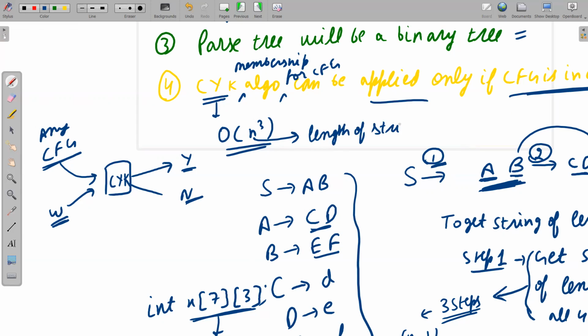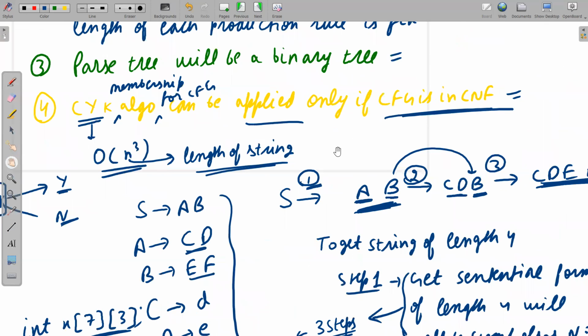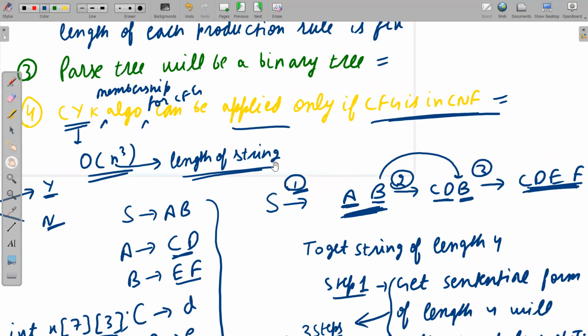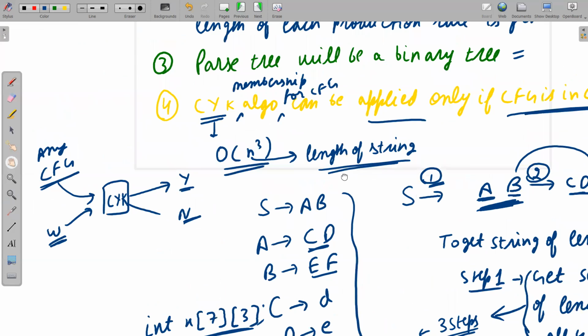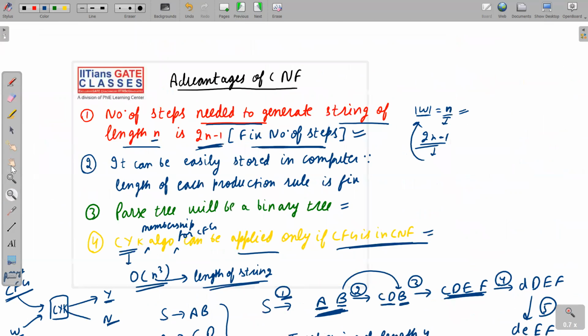Order NQ is the complexity of the CYK algorithm. The CYK membership algorithm for CFG can be applied only if the CFG is in CNF. I hope I have made the point clear to all of you. If you have any doubt, then please rewind the video and watch it again.